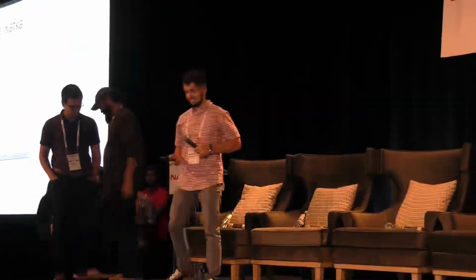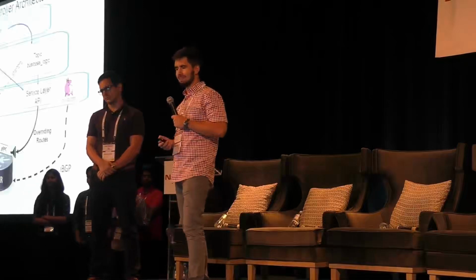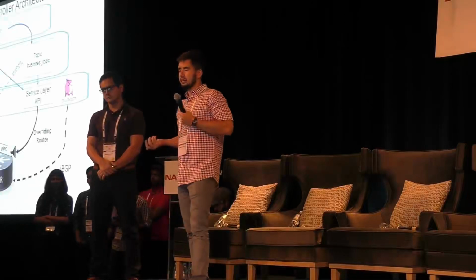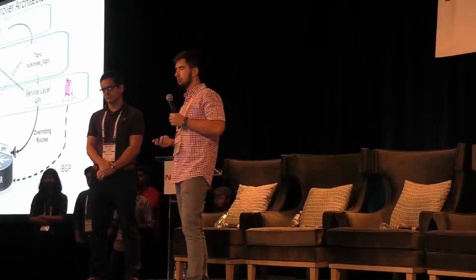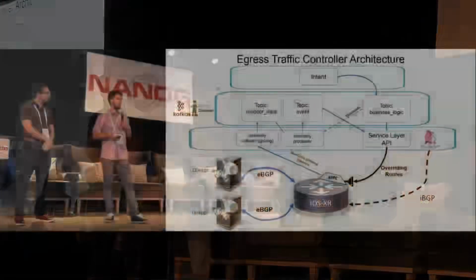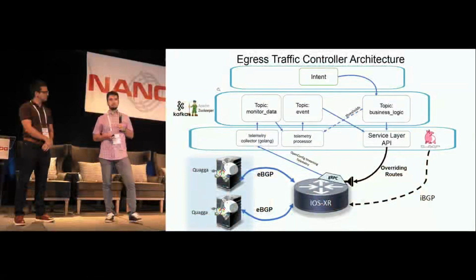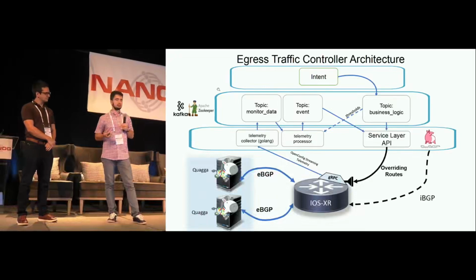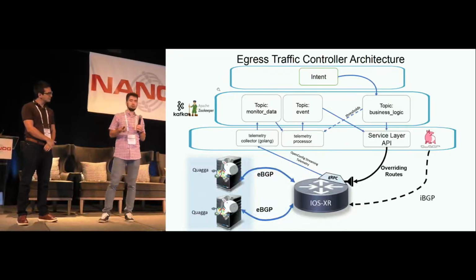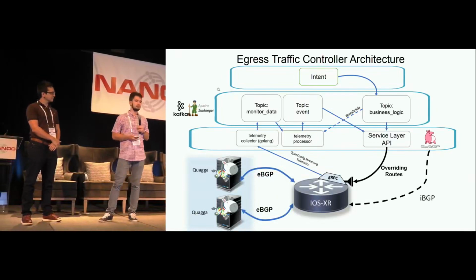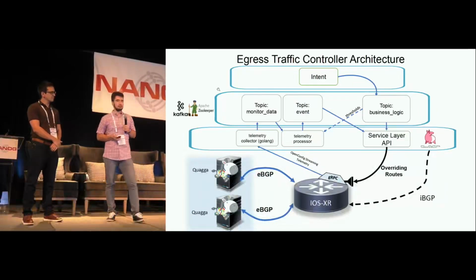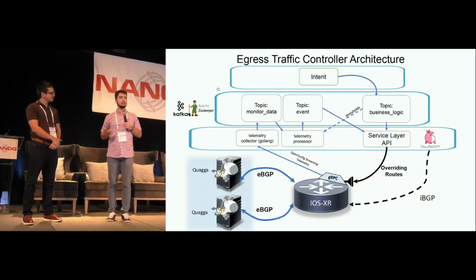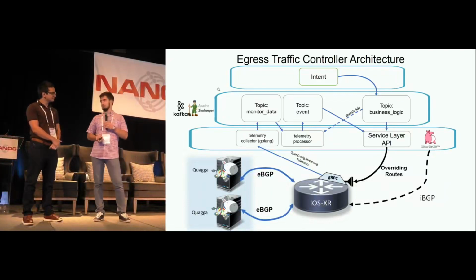Okay. Hello. I will not try to pronounce our team's name. Let's talk about our solution. It's an egress traffic controller architecture. We were trying to replace a regular controller with a Kafka messaging bus. We set up our environment in Google Cloud infrastructure: one IOS XRV router and a few Linux Quagga instances, just to reduce the memory footprint. My colleague Nick will talk about it in a moment.